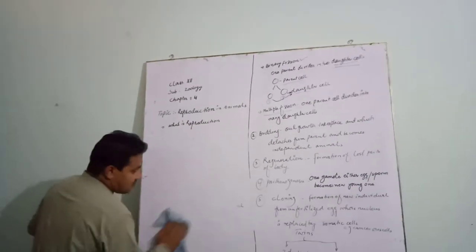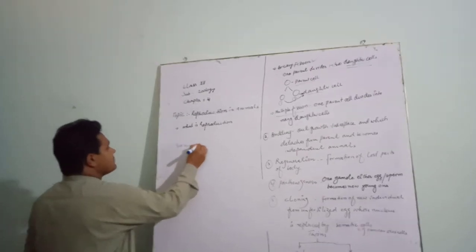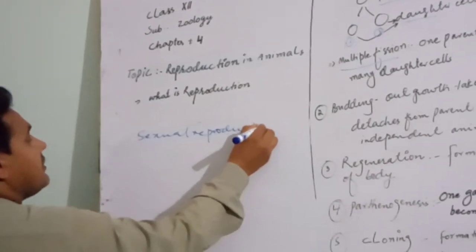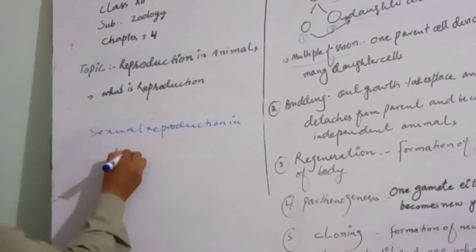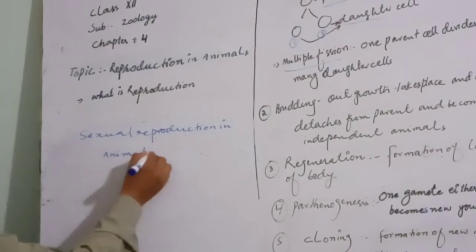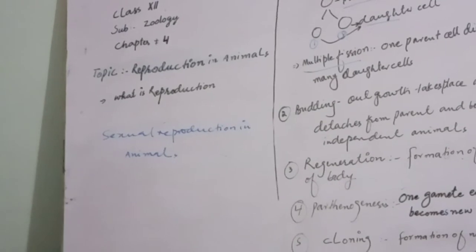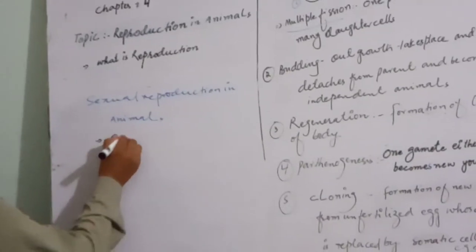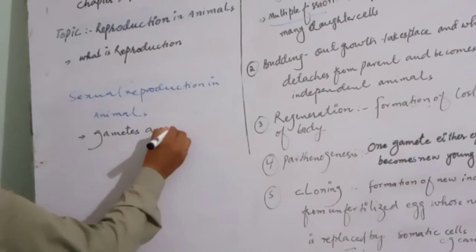Now sexual reproduction, sexual reproduction in animals. In this, gametes are involved. Gametes are produced. In this reproduction, gametes are involved.